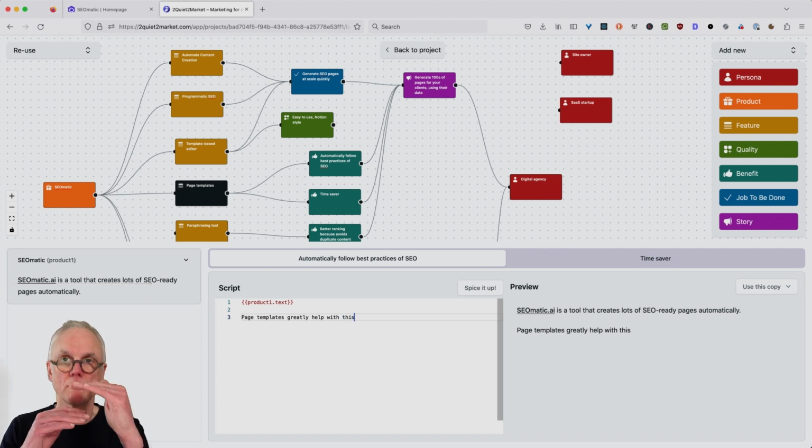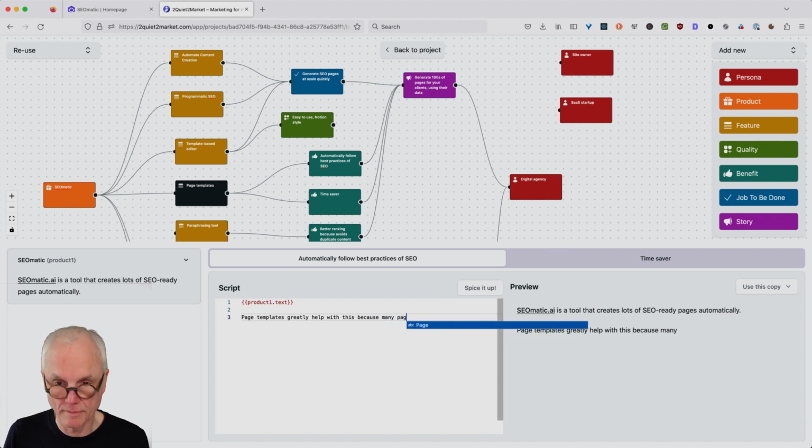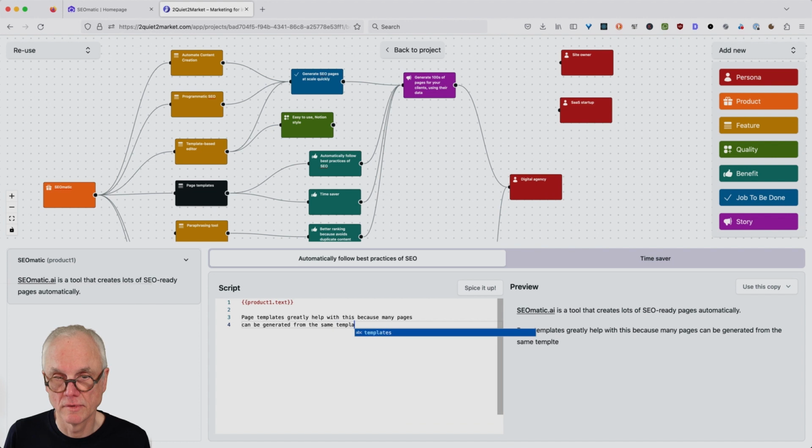I'm writing small pieces of microcopy, right? They need not be especially interesting. The AI can do that later, can spice it up later. So let's keep this factual. Page templates greatly help with this because many pages can be generated from the same template using different data.